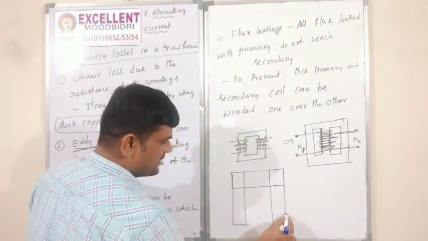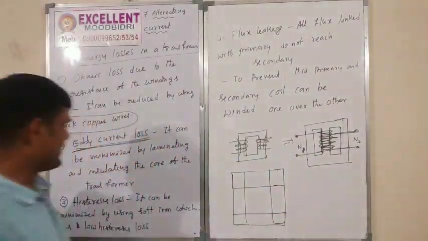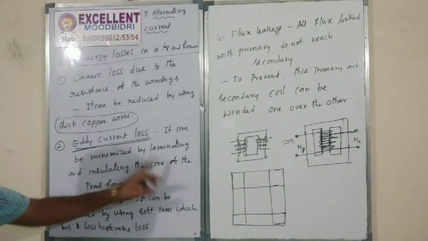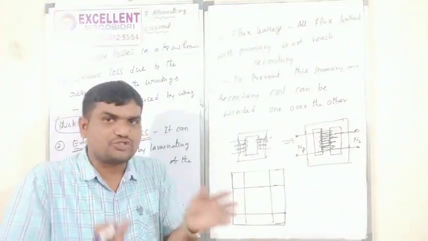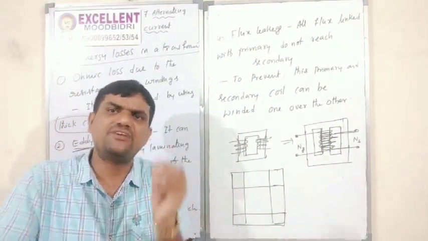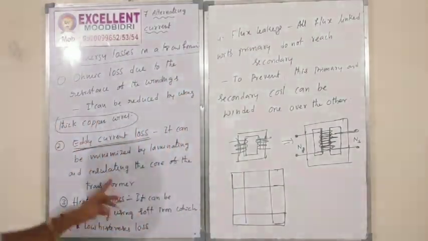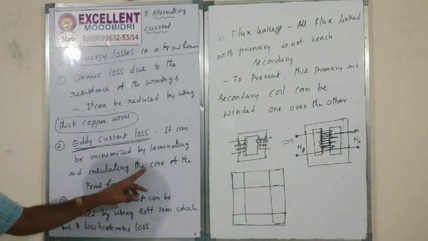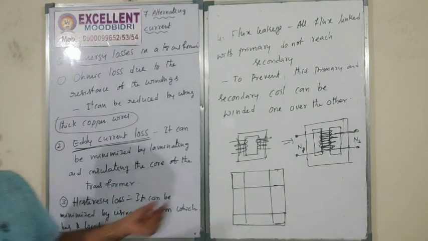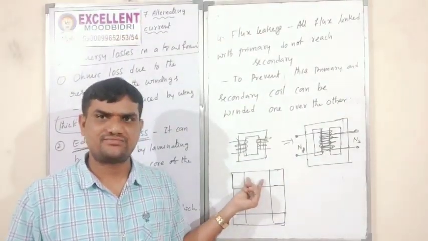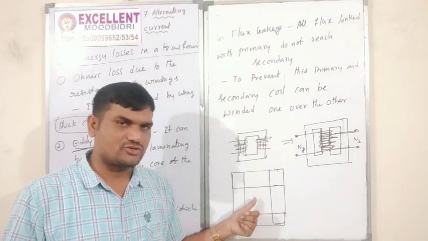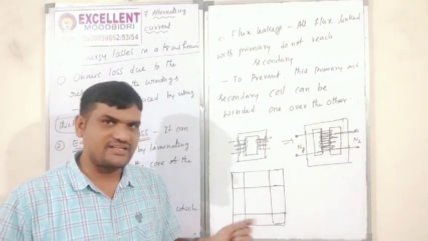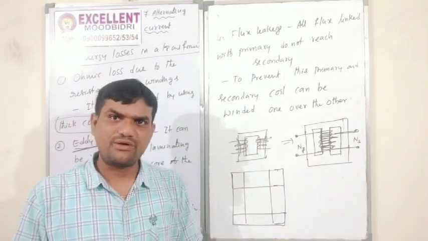Laminated. So one more part I have again. Laminated, and laminated by insulating the core. Minimized. That means the size should be minimized by laminating with the help of an insulating core. Minimized by laminating and insulating the core of the transformer. Each plate we want to insulate. The total length also we want to divide: this is one plate, this is one plate, this is one plate, like that only. And each plate is laminated with the help of insulating material.